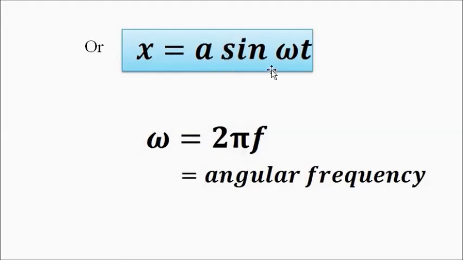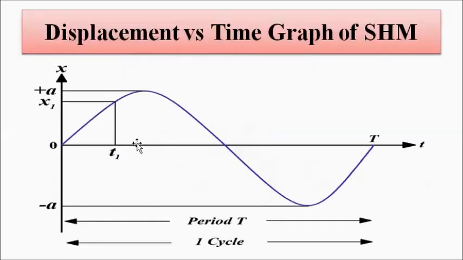Again, the sine function is used. You can also use the cosine function. If you write a cos omega t, it will not be wrong, it will also be right. Now generally when we write the mathematical representation of simple harmonic motion, the motion has started from t equals 0, right from the origin. But in real life situations, it never happens like that.